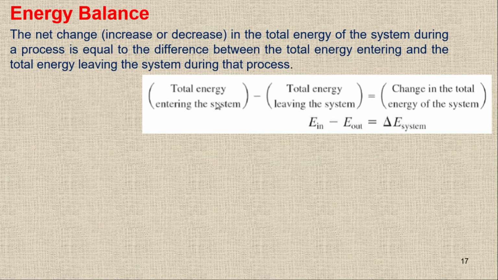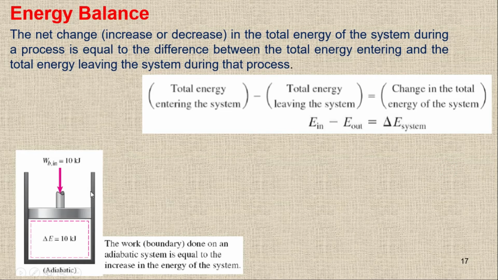Simply, the total energy entering the system, which is energy in, minus the total energy leaving the system, which is energy out, will be equal to the change in the total energy of the system. This change can be positive or negative as well. So we have three different energies: E in, E out, and delta E system.